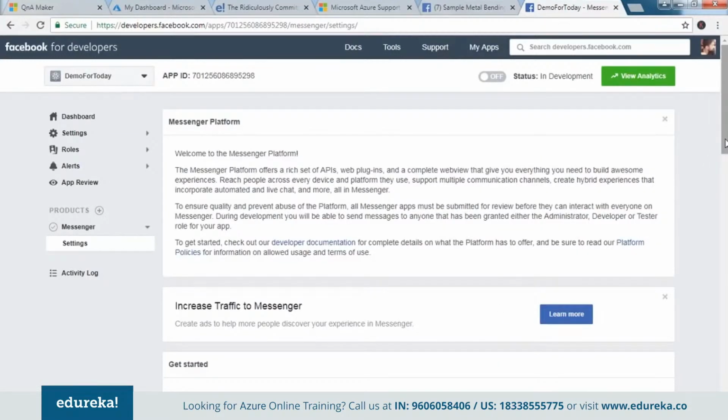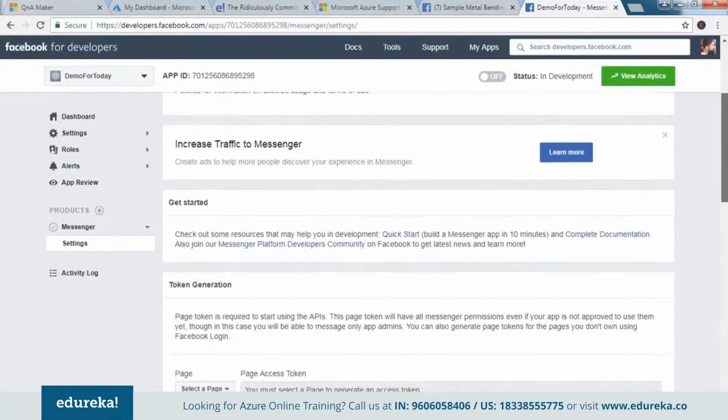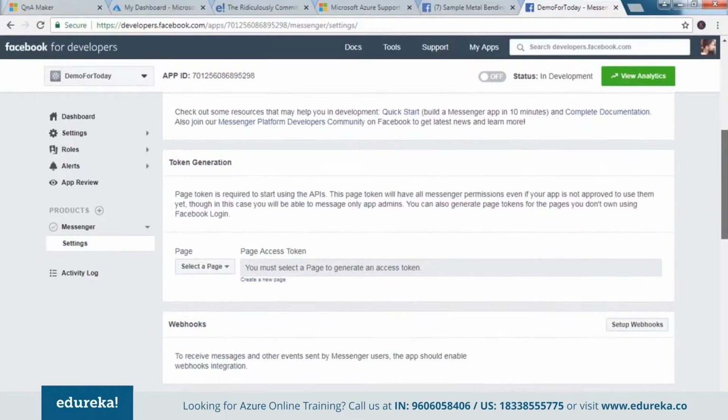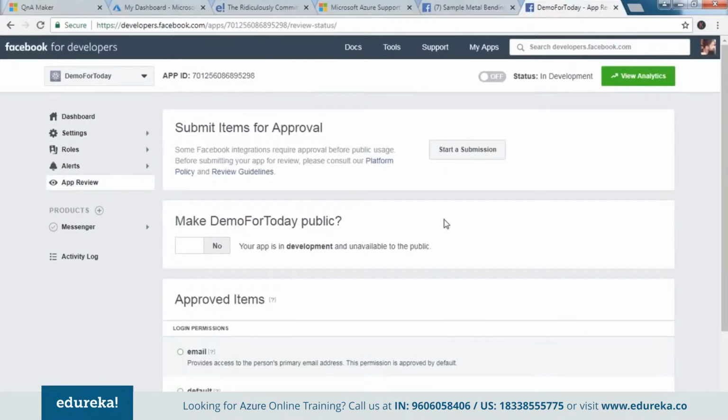Okay, so there are certain things that I need to take care of. I need a page access token as well. If I come to app review, guys, there are certain things that I would be needing to review, and before that I would be needing to enter a few details.